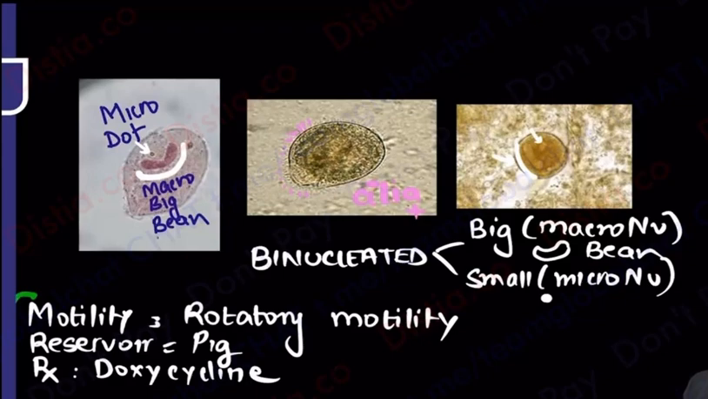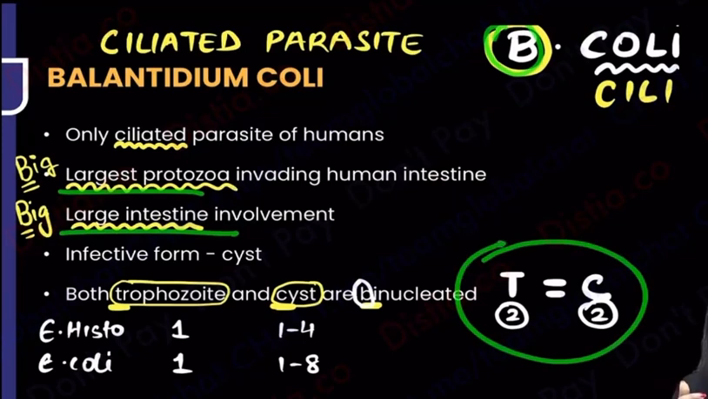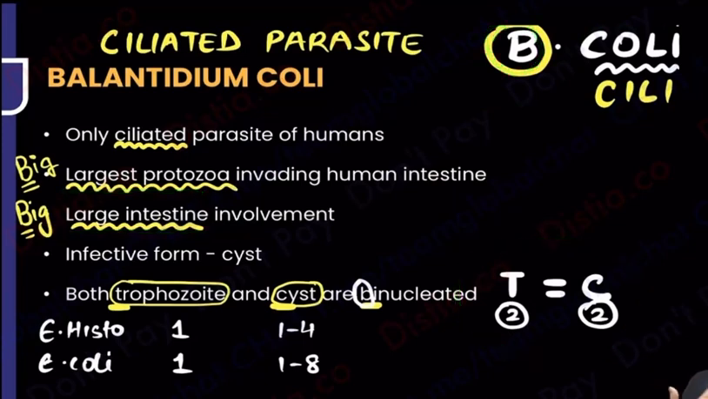It's very unlikely to be asked. But what are the main points that you will get? The mnemonic, of course. Coli reminds you of ciliated. B for big in size. B for big intestine. And B for binucleated, whether trophozoite or the cyst. But which is infective out of these? Infective is always the cyst. In most cases the infective form is the cyst only.